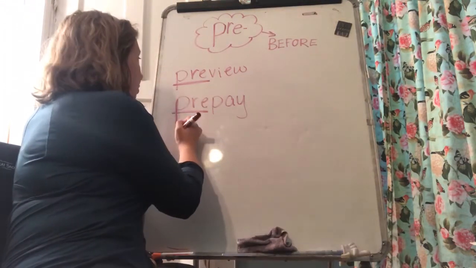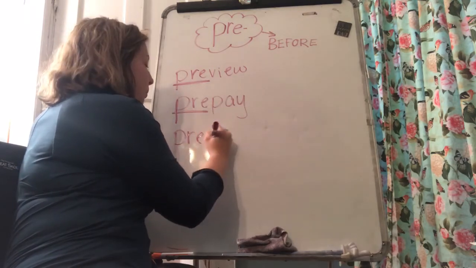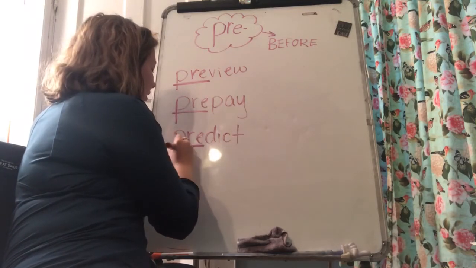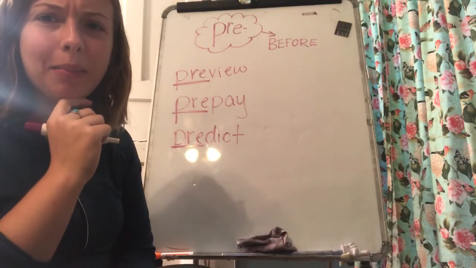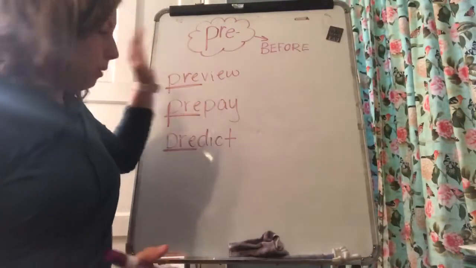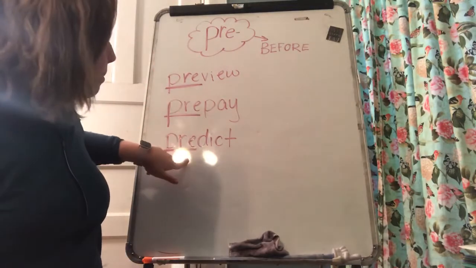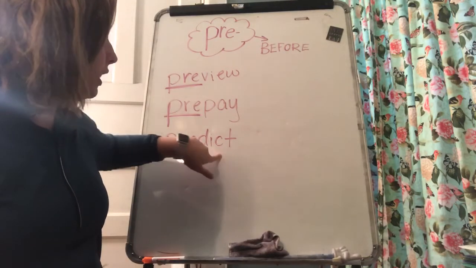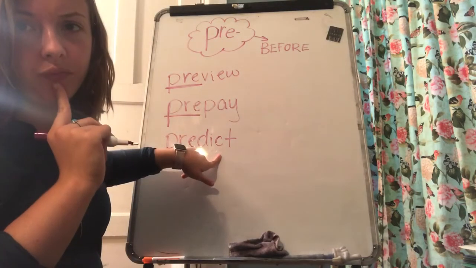So the word I'm going to give you now is predict. And this one's a little bit trickier because predict is one of those words that we've been using a lot, especially with this story, because I ask you to predict something when I want you to think about what's going to happen. I'm sorry, I know there's a little bit of a glare there. Try to block it out from my light. But predict, okay? So pre means before, and this part, D-I-C-T, actually means to say. So predict. So let me see. I want you to predict what will happen.